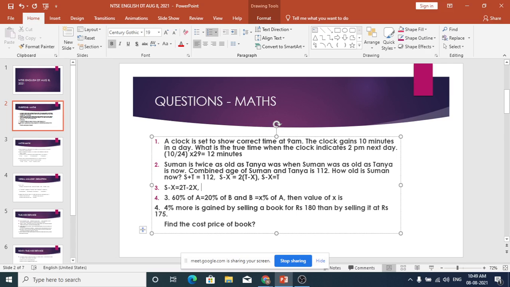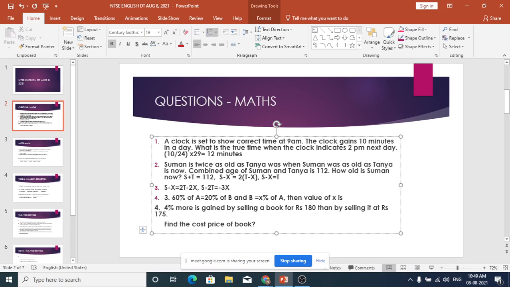You bring all the X on one side, all the S and T on the one side. S minus 2T is equal to minus 3x. Am I correct? S minus 2T is equal to minus 3x. Right.